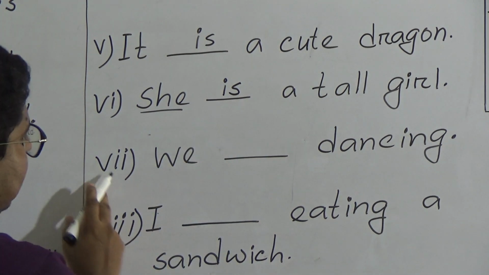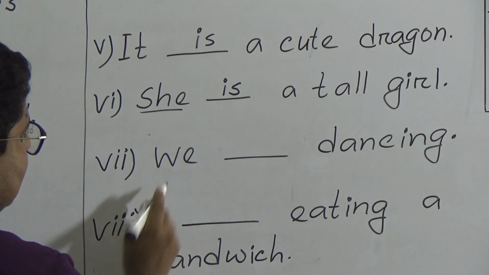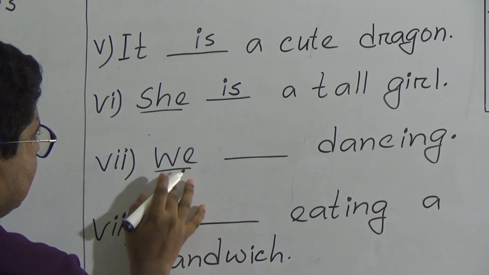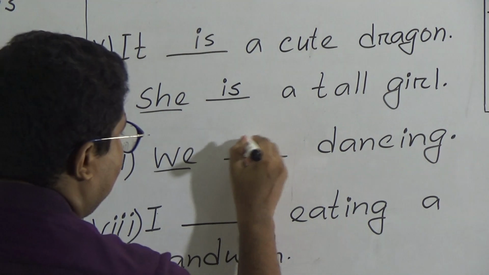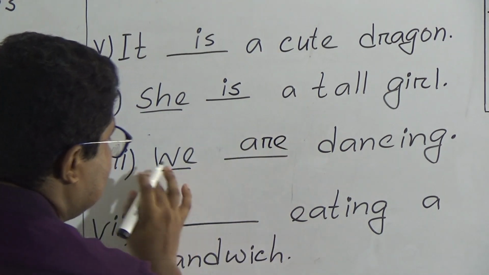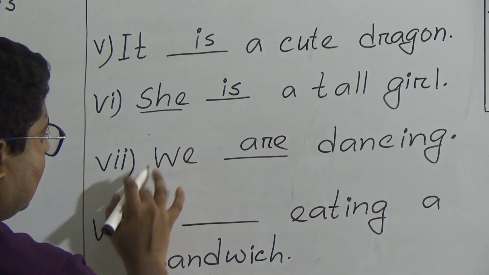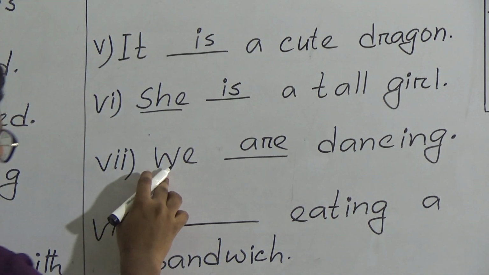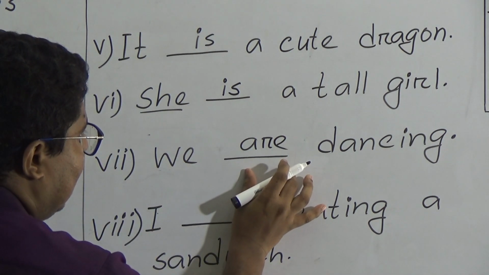Number 7, we dash dancing. So after the subject we, we will use are. Why? Because we means a lot of persons, a lot of people. So after we, they, we will use are. So, we are dancing.